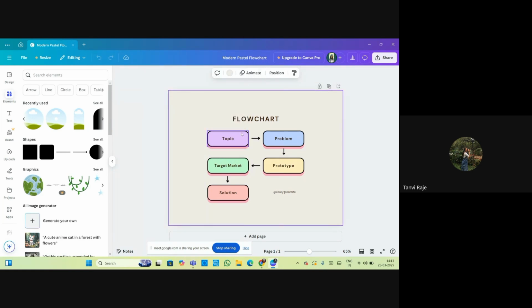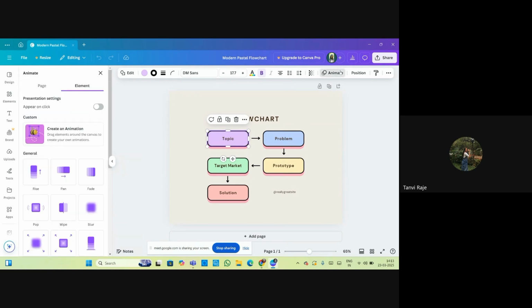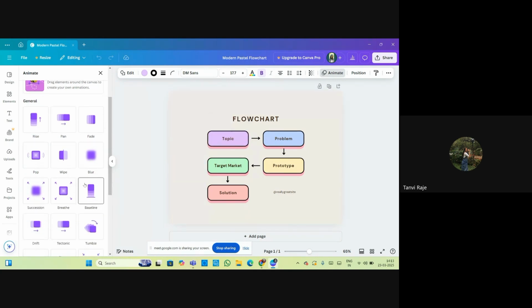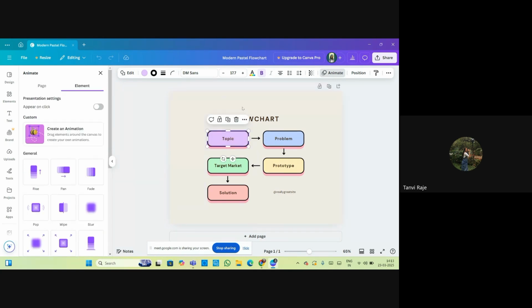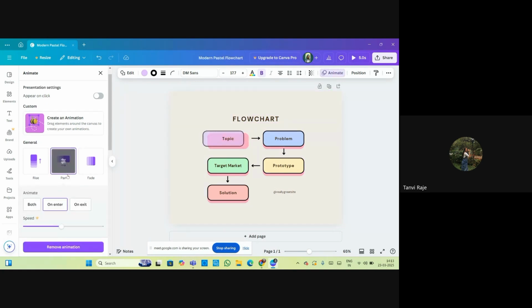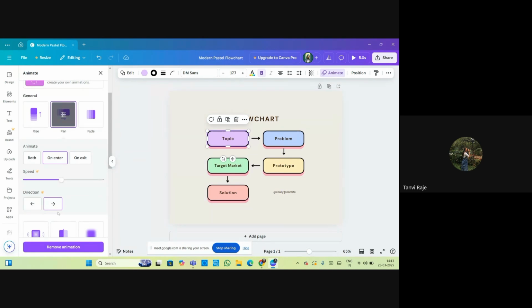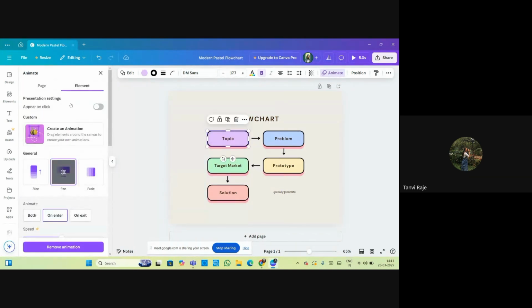Now here, for example, this is a box, so you can animate any shape of yours. You can see there are elements on the page.